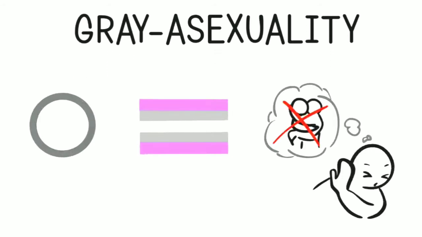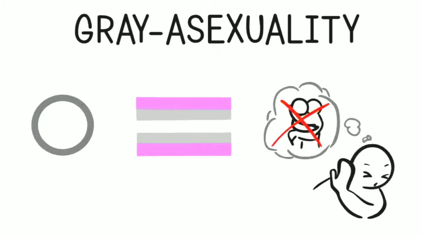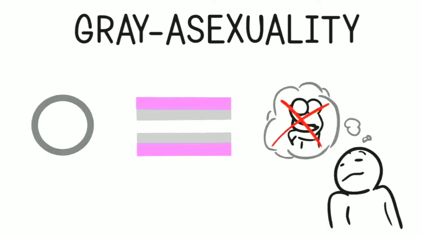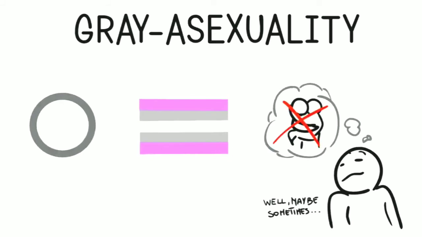7. Gray asexuality. This is similar to the previous sexuality. However, instead of never experiencing sexual attraction, someone who is gray sexual may very rarely experience sexual attraction. They are still valid under the asexuality umbrella, despite occasionally experiencing sexual attraction.